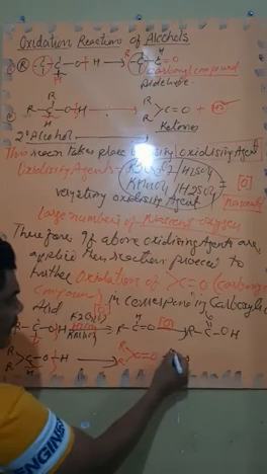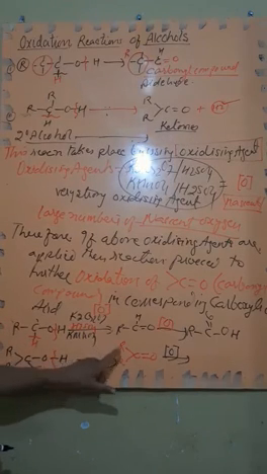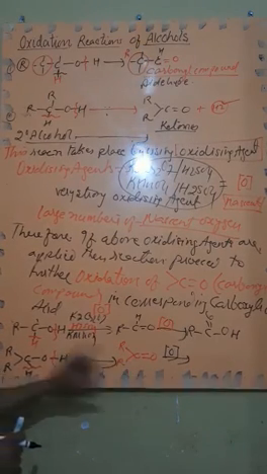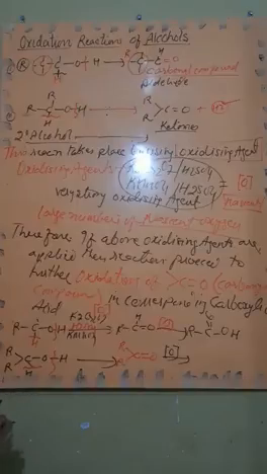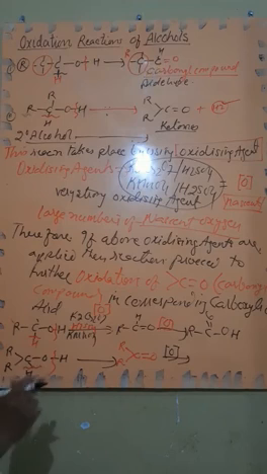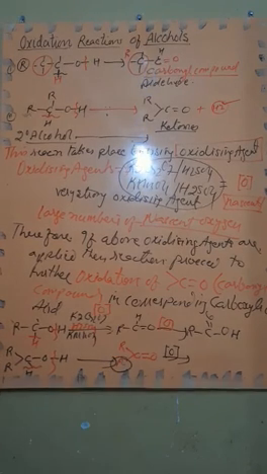Now when further oxidation of ketone takes place, two types of carboxylic acid will form. One will be a larger carboxylic acid and one will be a smaller carboxylic acid. This is due to the breaking down of R.